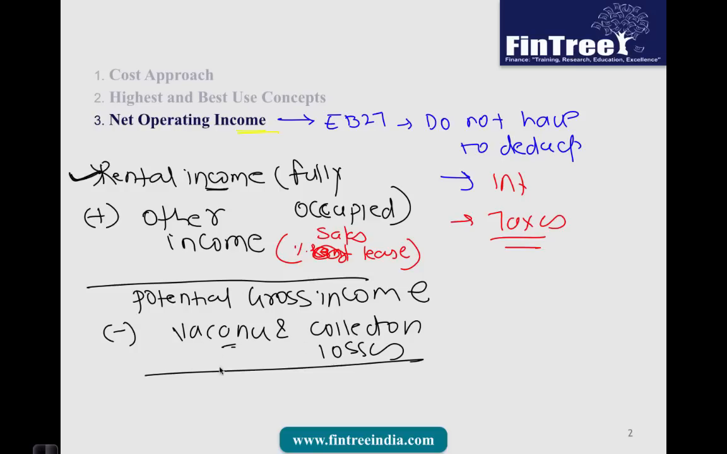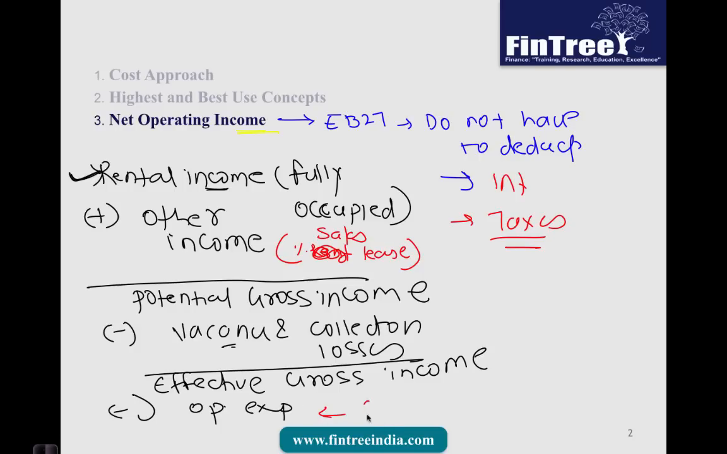Once we got that, then this number would be called effective gross income. And from effective gross income, we will reduce operating expenses. Now these operating expenses would typically be property taxes, right, and other types of property maintenance cost. Okay, so we reduce those items, and once we have done that, the value that you would get is net operating income. Okay, so let's quickly have a recap of this.